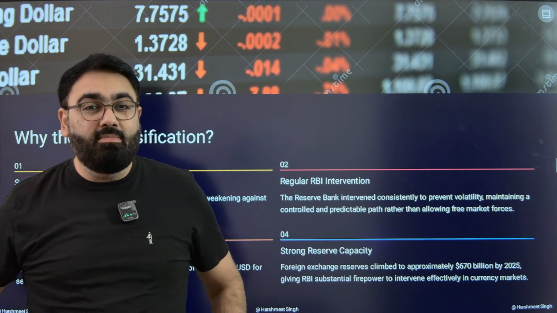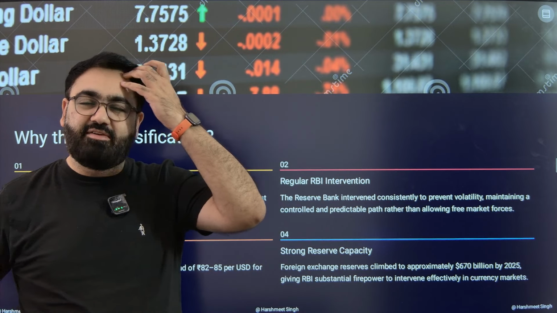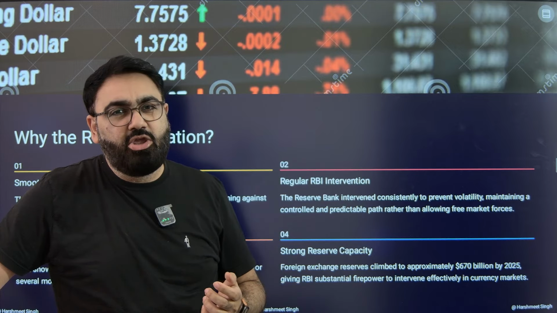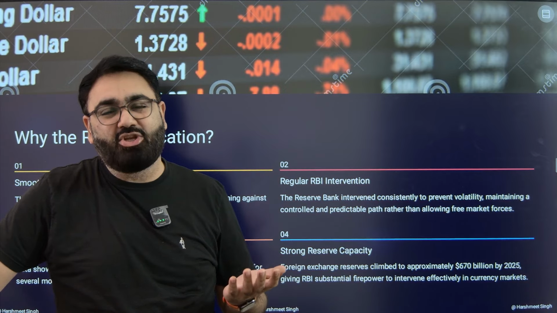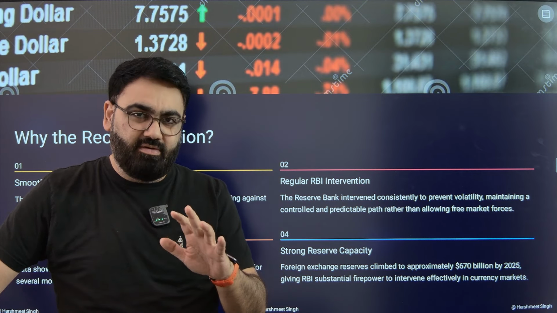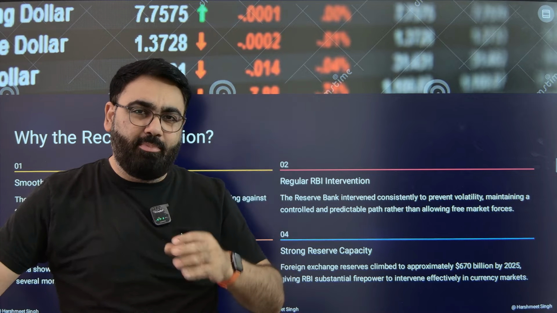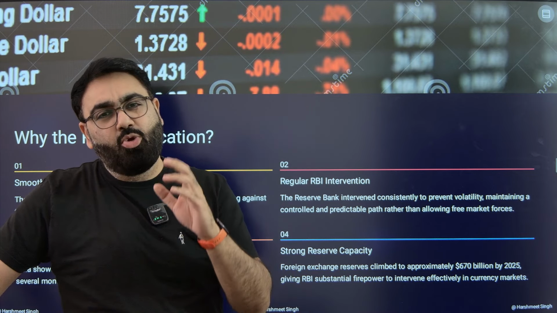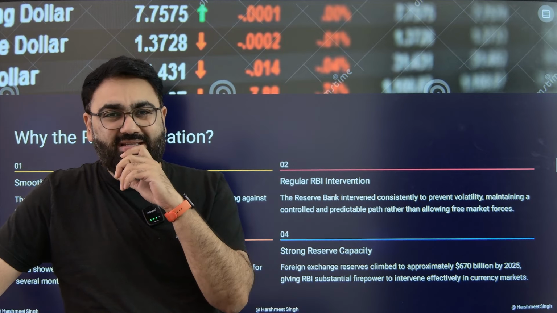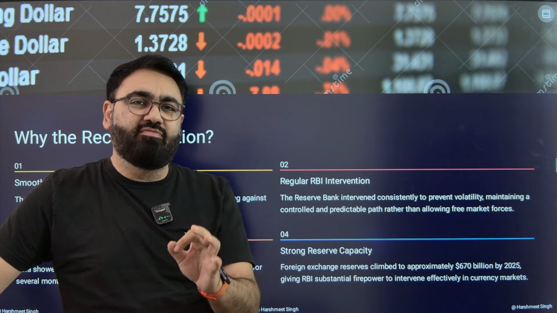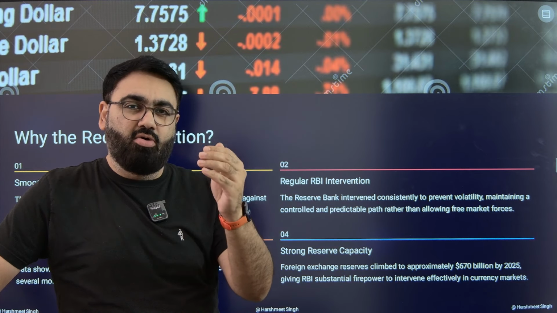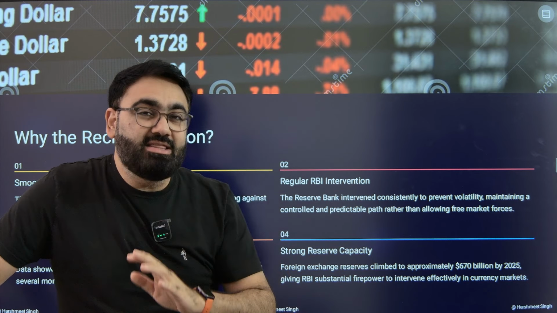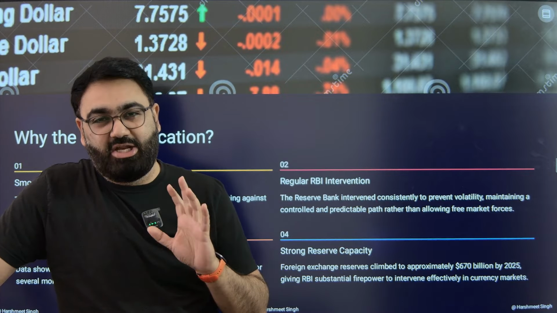See, the problem with currency fluctuation is if you're an importer or an exporter, you do not want a high fluctuation of currency. Think of it. For example, let's say you are importing something into India. You have placed an order from the US for $1,000. Now, at the time that you place the order, $1 was 80 rupees.